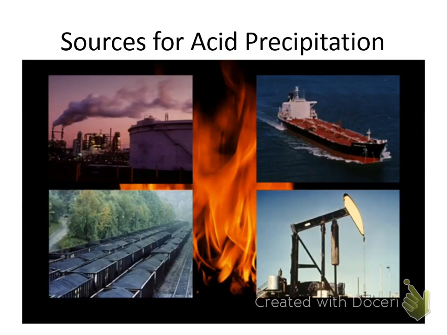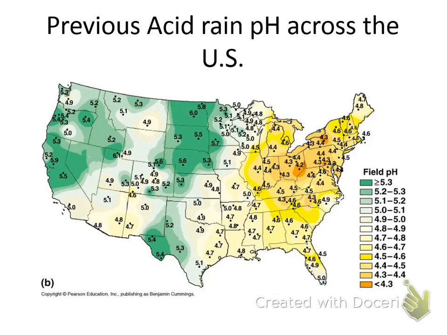Fossil fuels. Okay, so check out this picture. You've got a steamboat, a train, a chemical plant, and really just fire. All of those things are burning fossil fuels, and you want to know that puts CO2 into the air. So you have to write that in. It's not there. Burning fossil fuels puts CO2 into the air. Well, CO2 is acidic. And so there's acidity getting in the water.